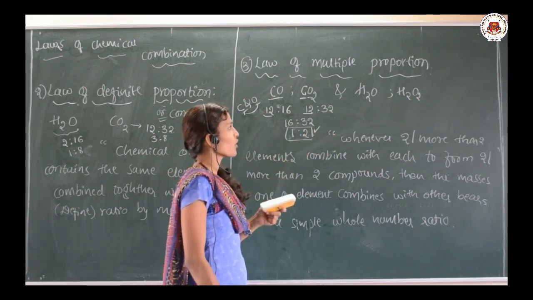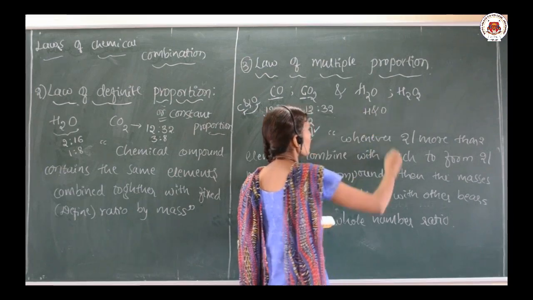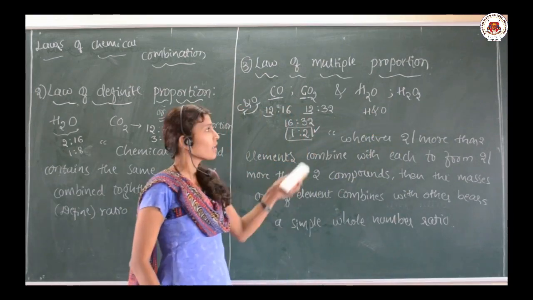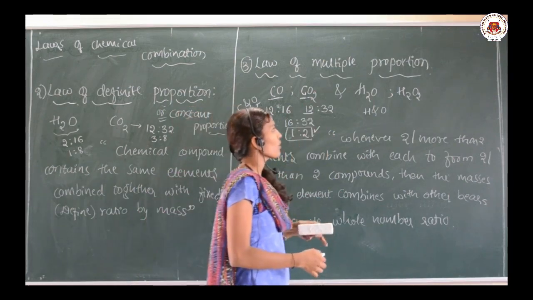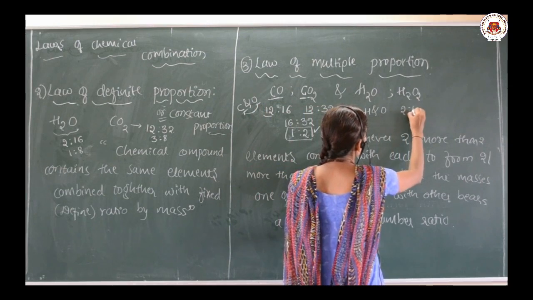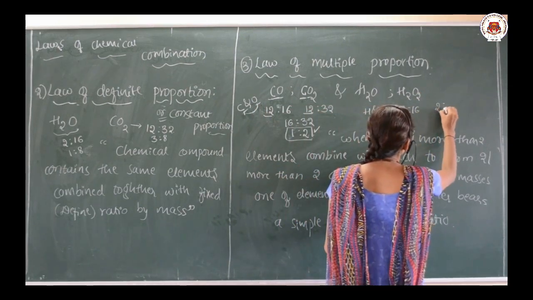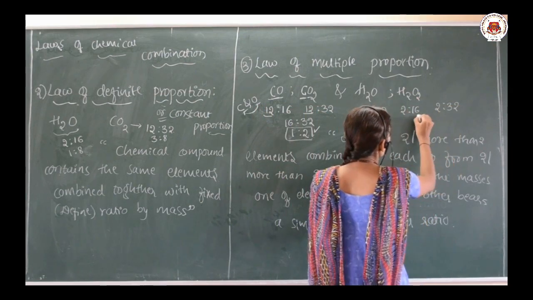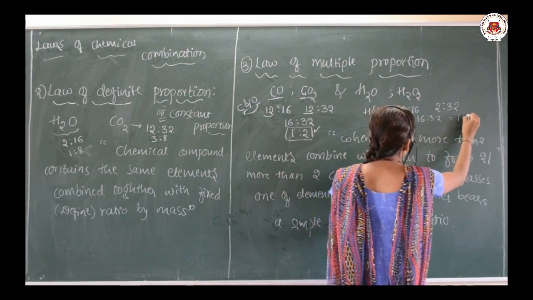Even if you go for one more example, hydrogen and oxygen, they combine with each other. Here H2O is there, here H2O2 is there. So, if you go on doing that, the ratio will be 2:16 and here 2:32. Okay. 16:32, again it will be 1:2.